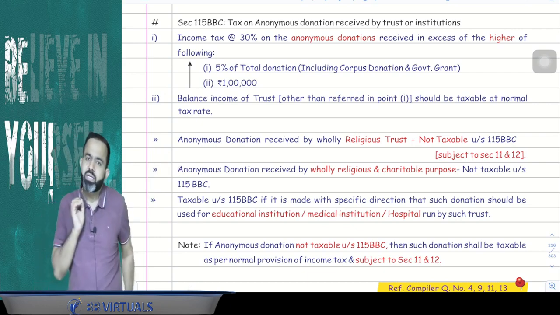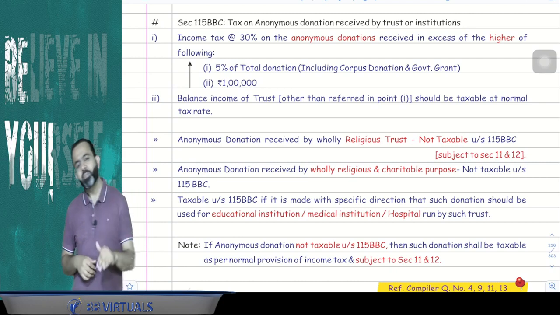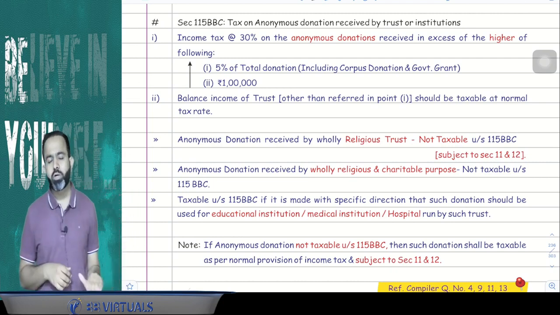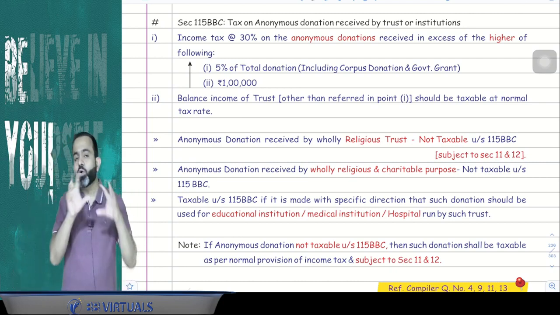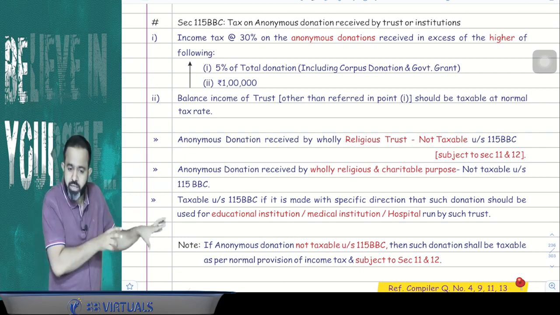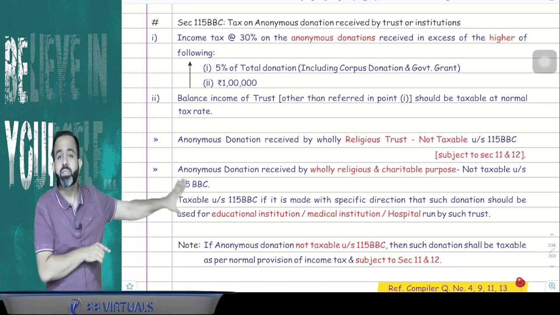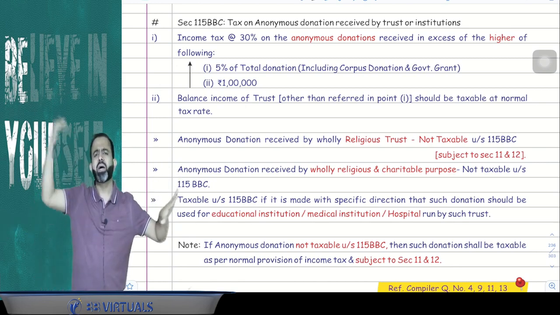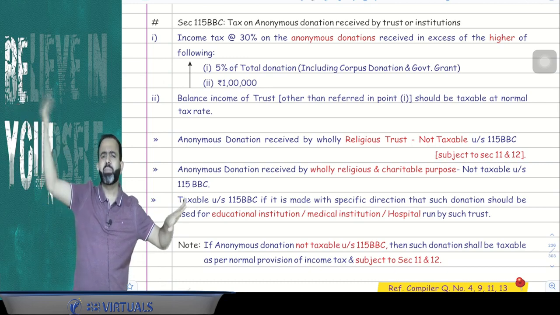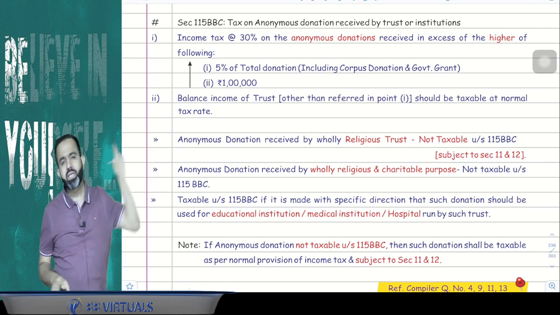But suppose, sir, if that trust is charitable as well as religious both, then what will happen? So here the lawmaker says that if the trust is charitable and religious, in that particular case, whatever anonymous donation is received towards the school or towards the hospital, that anonymous donation will be taxable under section 115BBC at the rate of 30%, but other anonymous donation will be part of the normal income, and it will be taxable as per sections 11 and 12 only. Means it will not be taxable at 30%.